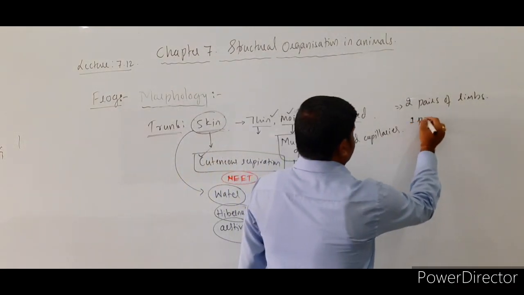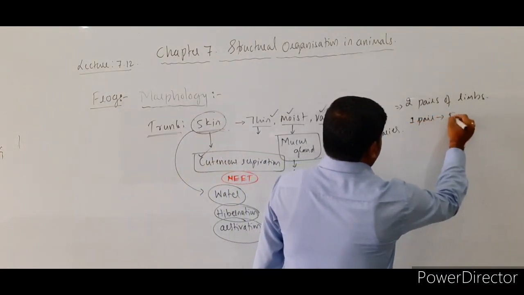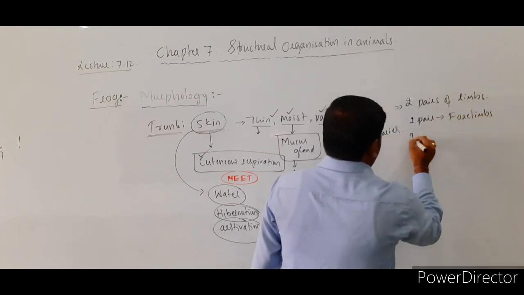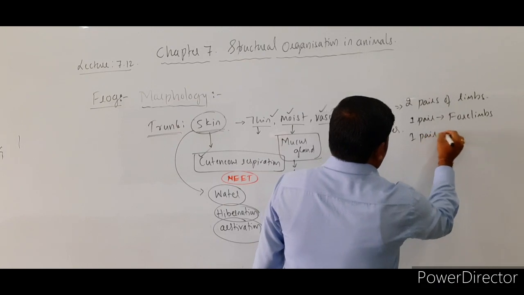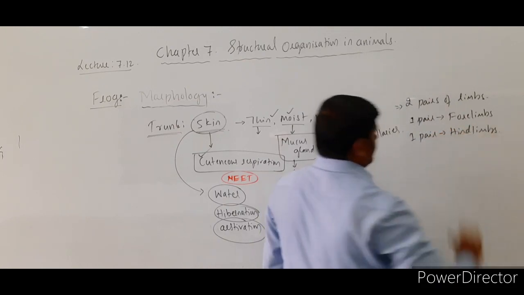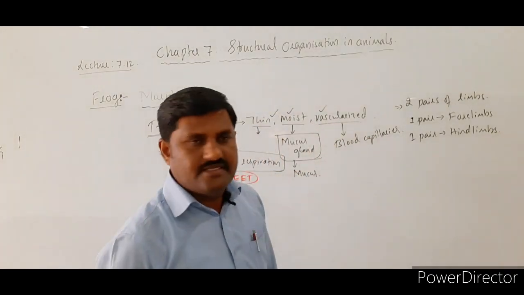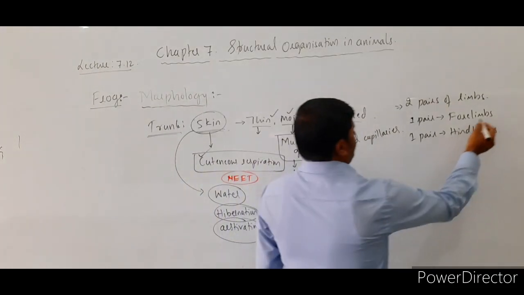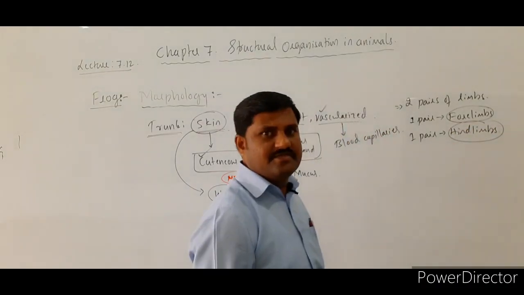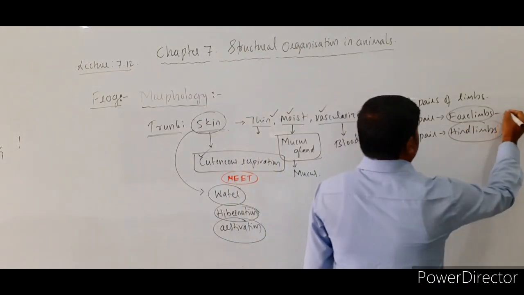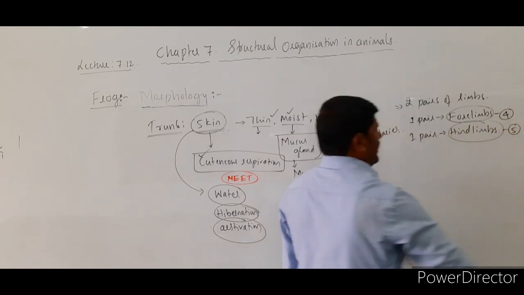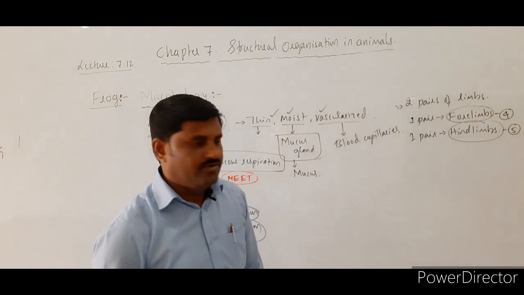One pair is forelimbs and one more pair is hind limbs. Remember, there are two pairs of limbs that we come across, forelimbs as well as hind limbs. And forelimbs have four digits. How many digits are there? 4 digits. And hind limbs have 5 digits.